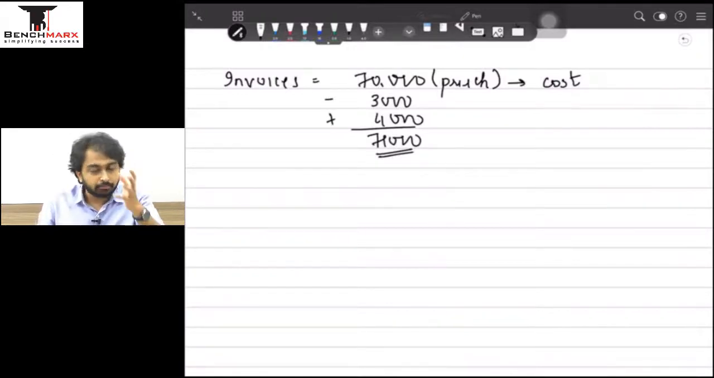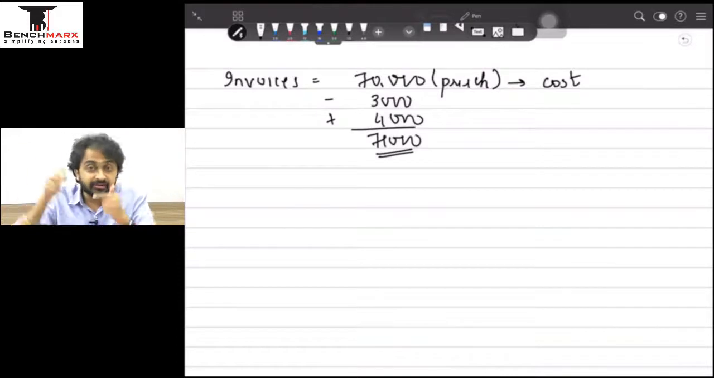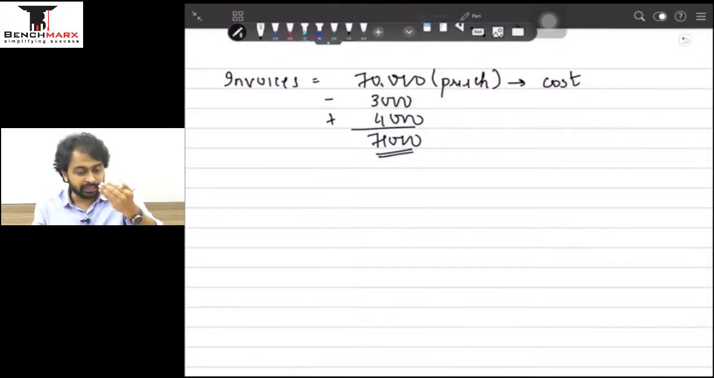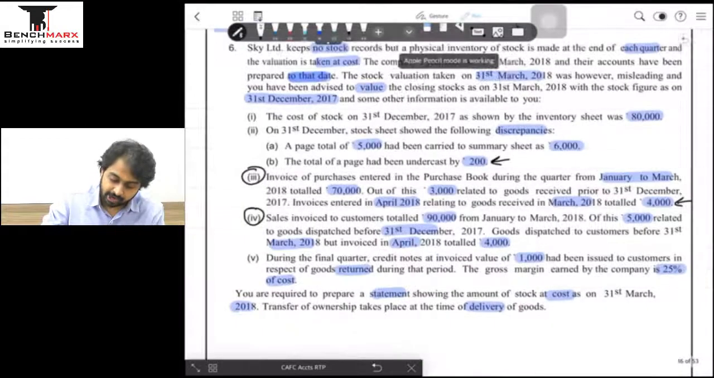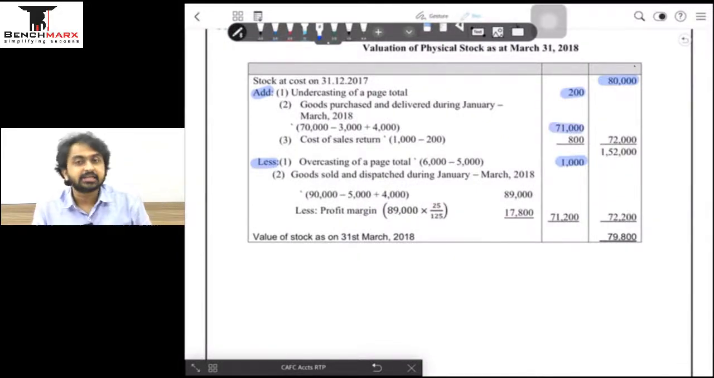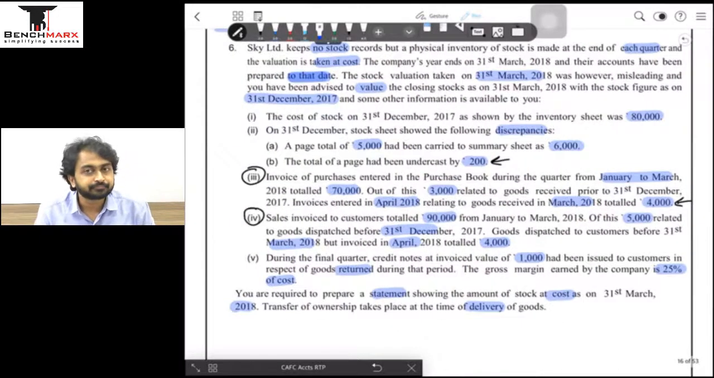70 includes 3, but 3 is a part of opening, so I should exclude it. 4,000 invoice में नहीं है because invoices अप्रैल में है, and 70,000 are the invoices of March. मतलब 70 is excluding 4,000, but goods तो physically पहुंच गए अपने पास, so it is my job to add it. So I should include 4,000 here, which means, and ये purchases है, so my stock is going to increase, which means I need to add 71,000 in my adjustment in the solution. So this 71,000 is added in the statement. ठीक है, क्लियर. आगे बढ़ेंगे.